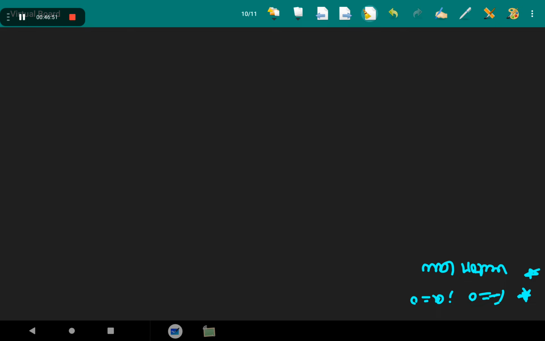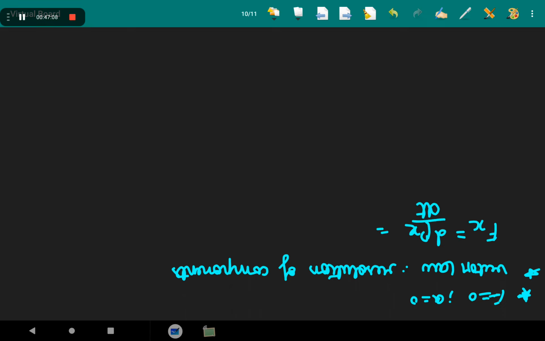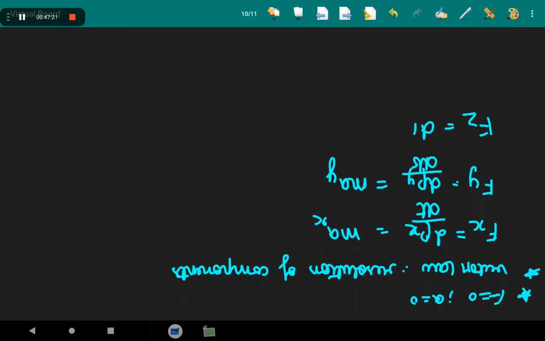So resolution of components is possible. இப்போ the components resolute பண்ணா எப்படி ஆகும்? Fx இருக்கு அப்படின்னா dpx by dt is equal to max. அதுவே Fy is equal to dpy by dt is equal to may. Fz is equal to dpz by dt is equal to maz.